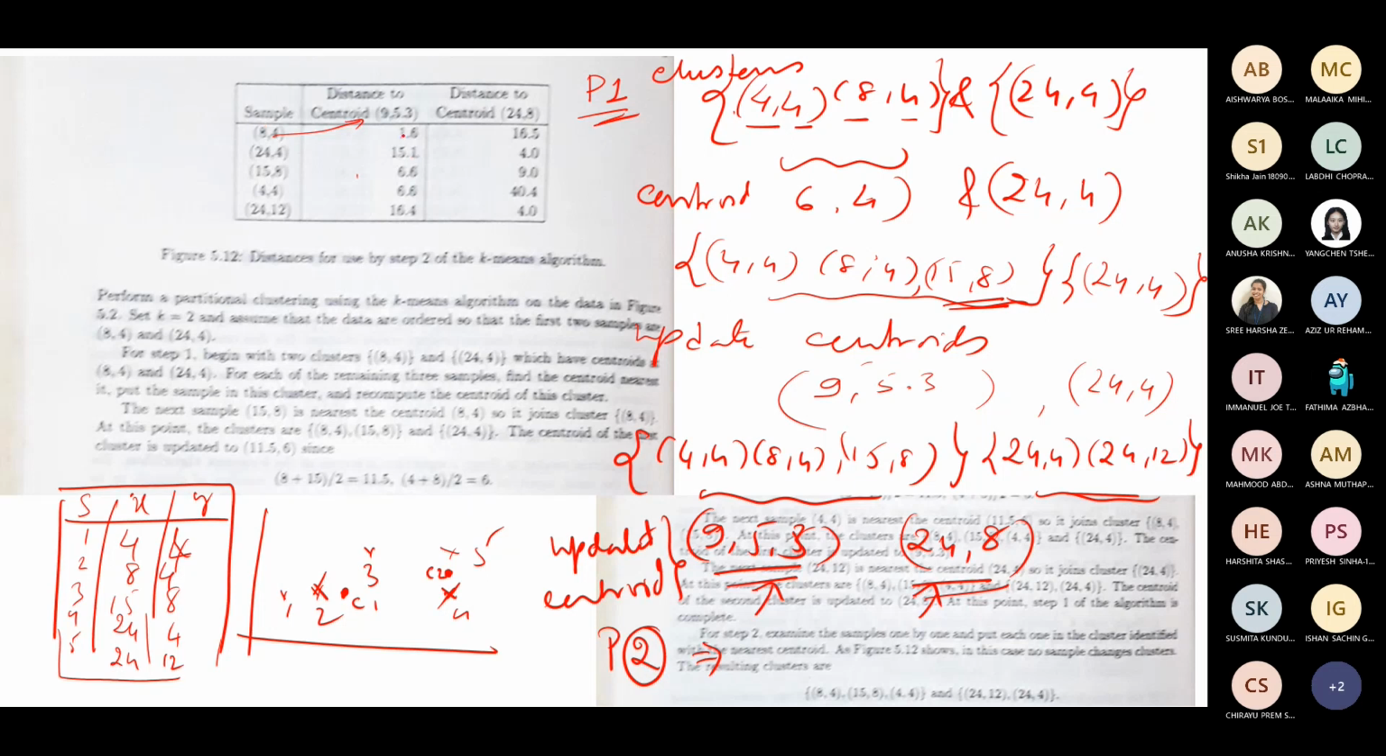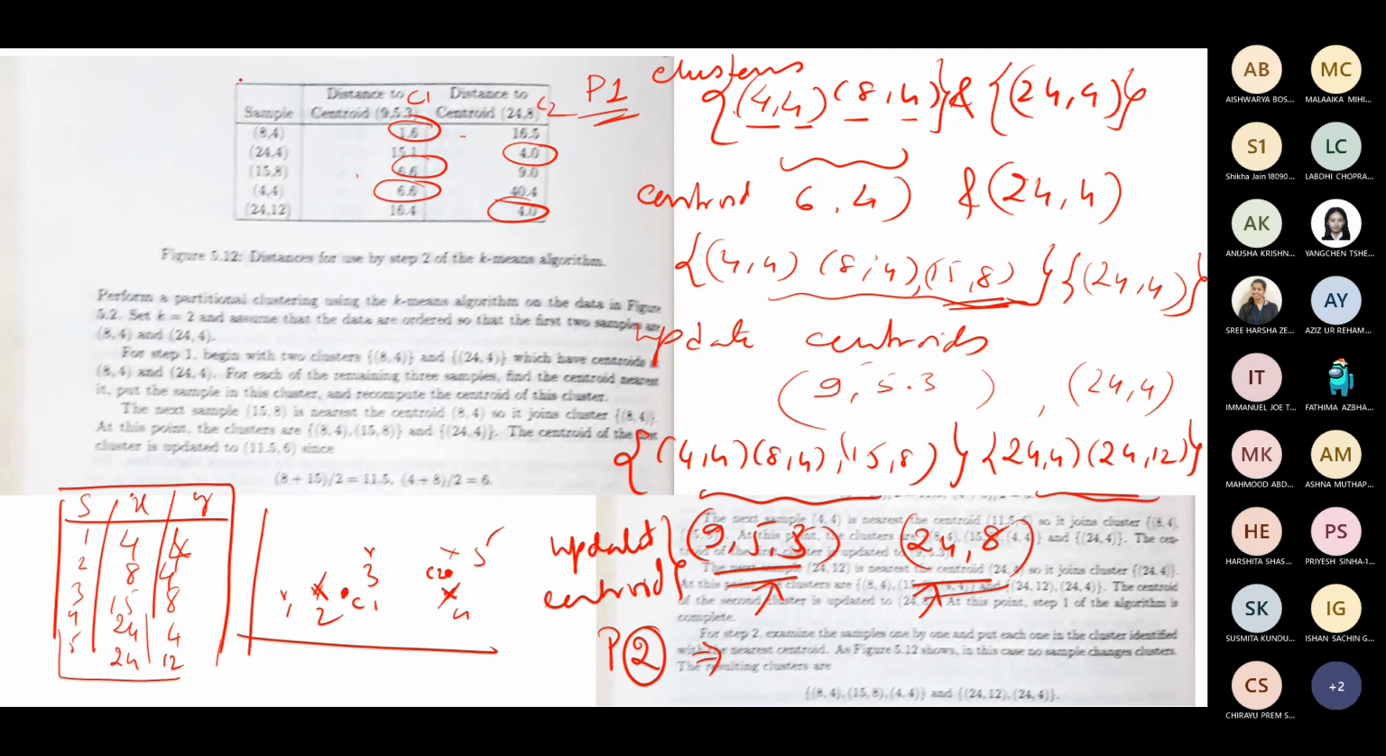The 8,4 sample is close to the 9.53 centroid. Anyway, you calculate the distance from each sample to the centroid first and tabulate it. Based on that, you can decide the closest centroid, the nearest cluster. So here there is a C1 and a C2. This is C1, say, and this is C2.